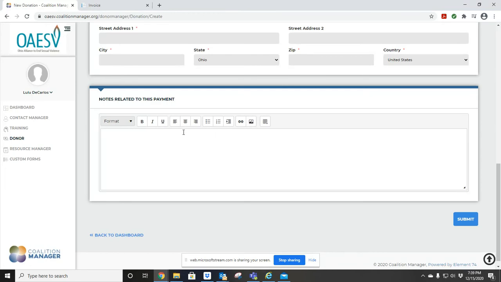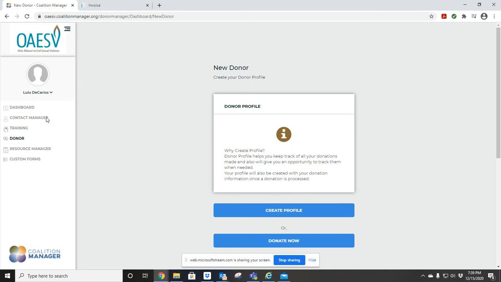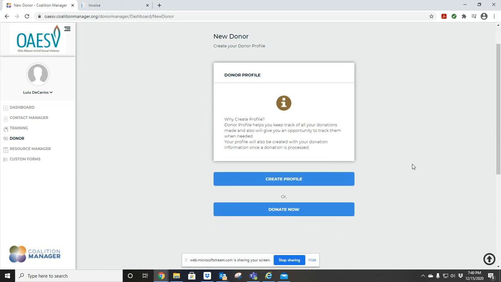If you would like to donate with a check, you could also do that. Just send a check to our main office here in Independence, and once we receive it, we will definitely add it to your account, letting you know that we have received your donation. You want to go ahead and submit it. If we go back to dashboard, on donor here, it's going to take you to the main donation page.